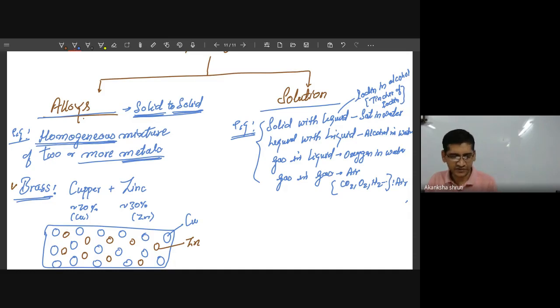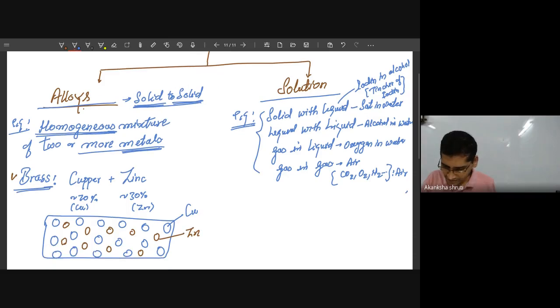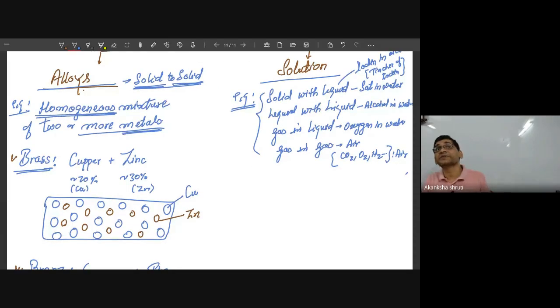So write what is a solution. Write the example. How their concentration is expressed, we will learn tomorrow. But write the important points regarding this. The first thing I have taken was the example. The second thing you have to keep in mind is the definition. What is this?